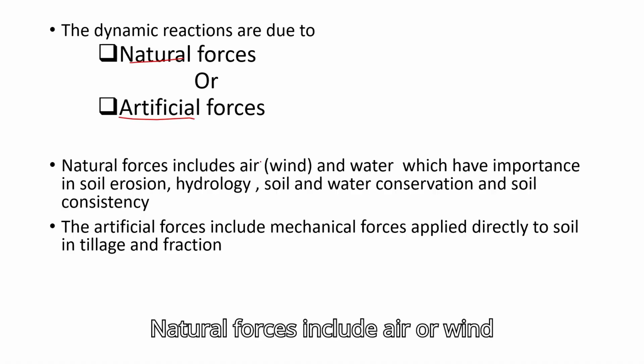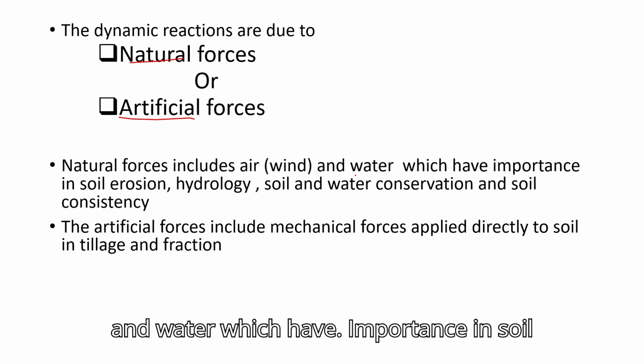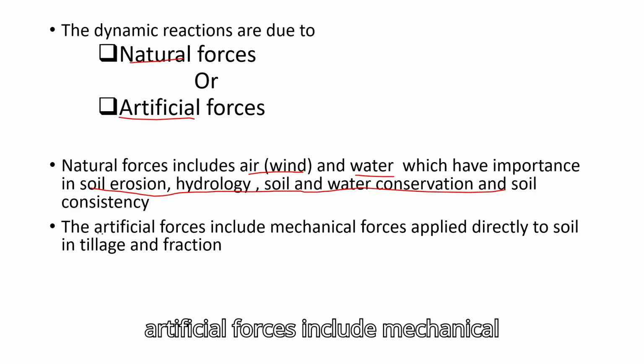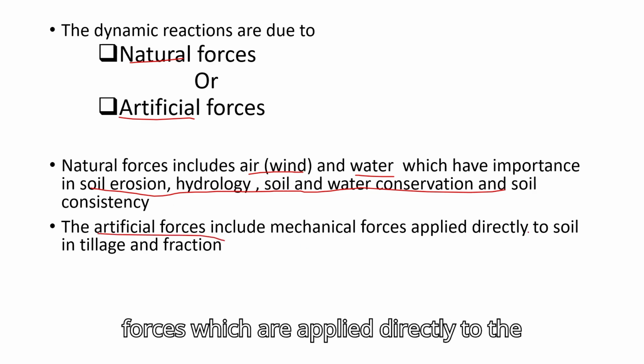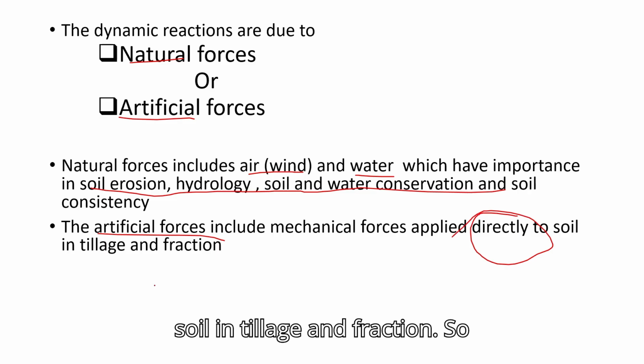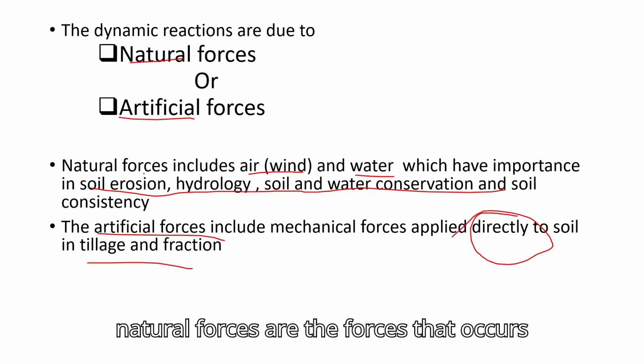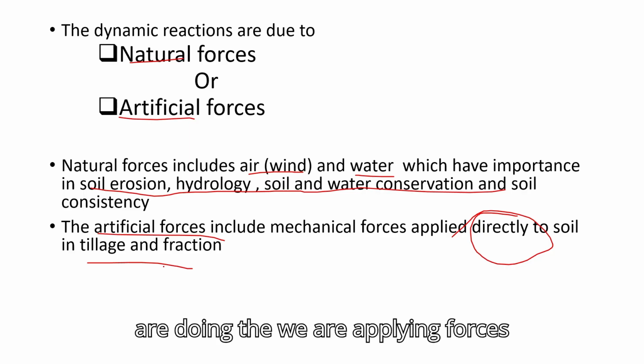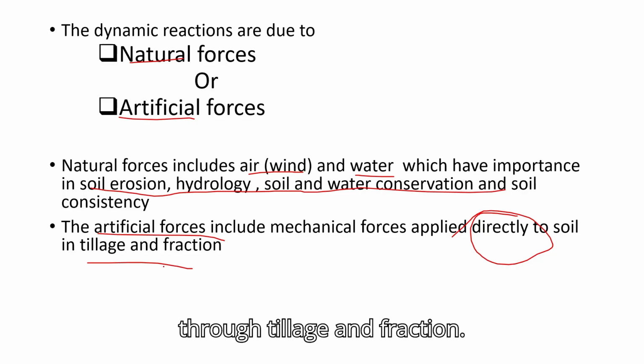Natural forces include air or wind and water, which have importance in soil erosion, hydrology, soil and water conservation, and soil consistency. The artificial forces include mechanical forces, which are applied directly to the soil in tillage and traction. So natural forces occur naturally, while artificial forces we apply through tillage and traction.